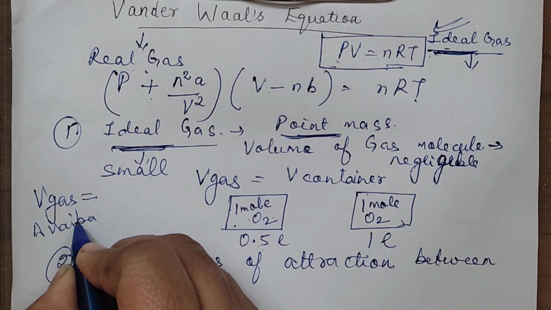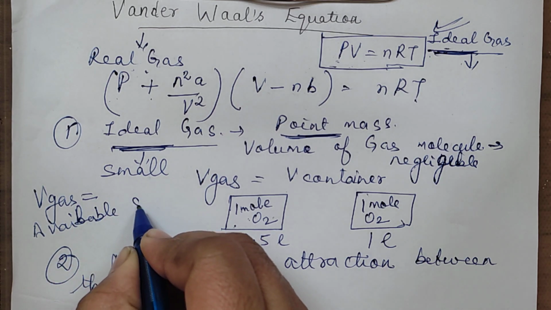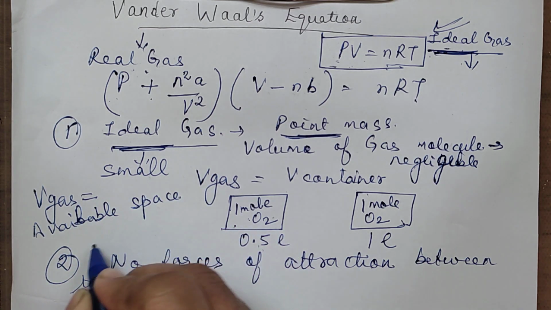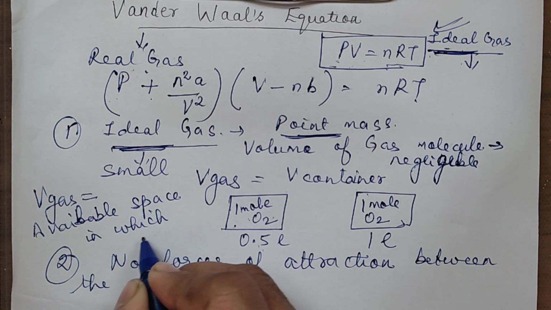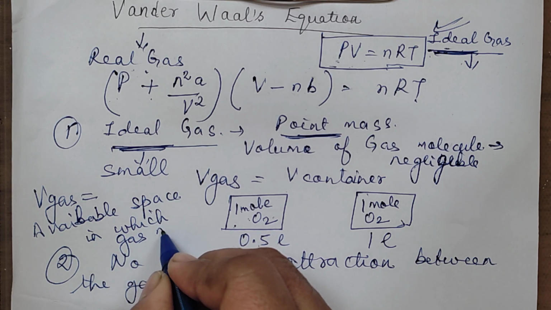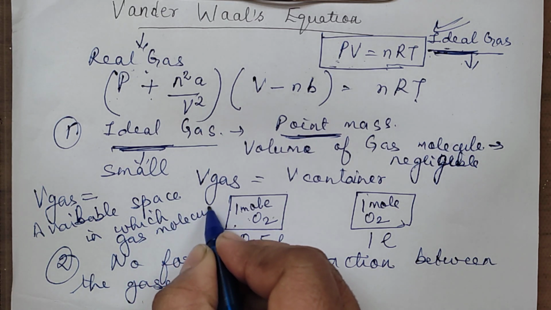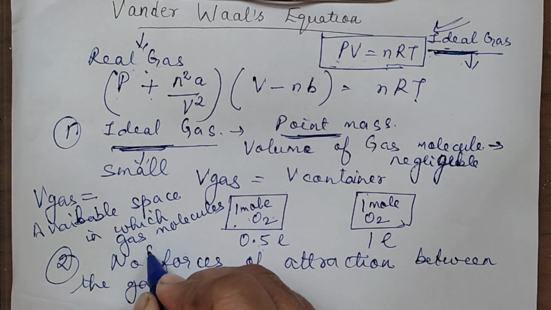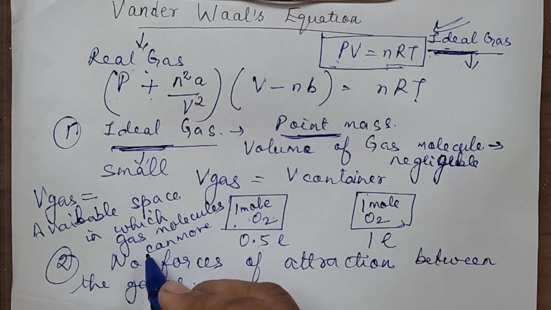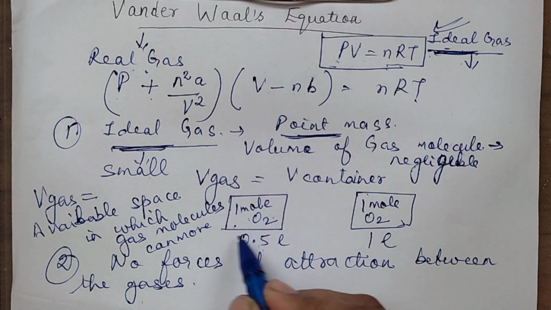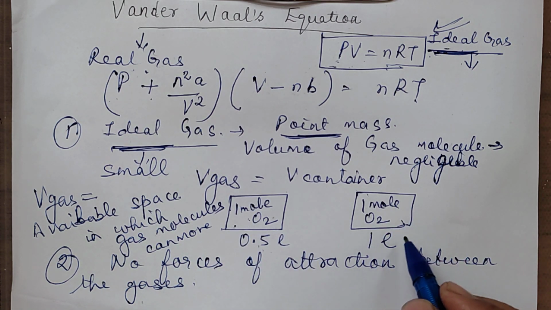It is the available space in which gas molecules can move. That is the volume of the gas. Here the available space was half liter. Here the available space is 1 liter. So that is the volume of the gas.